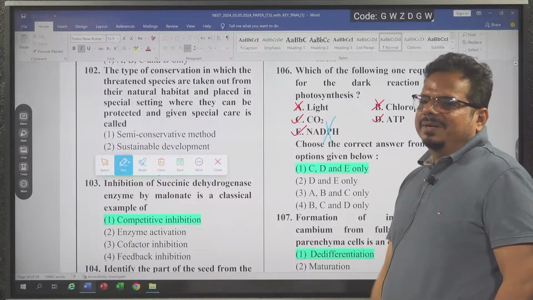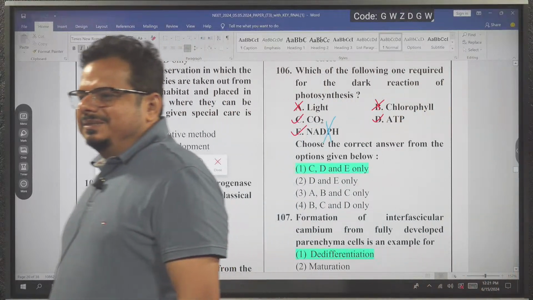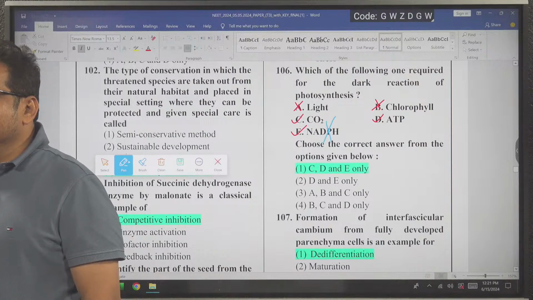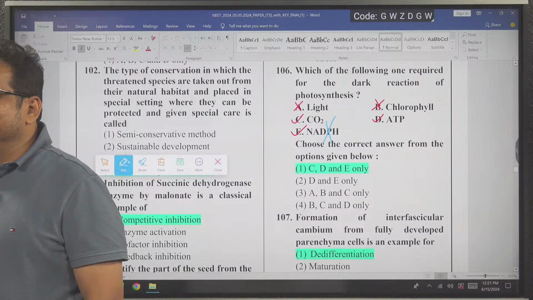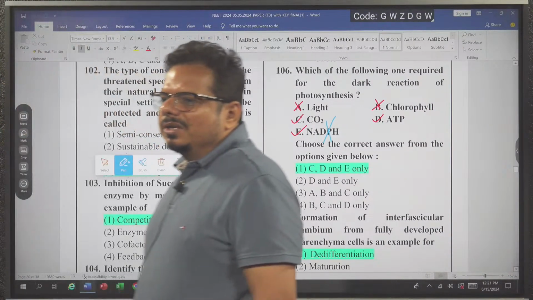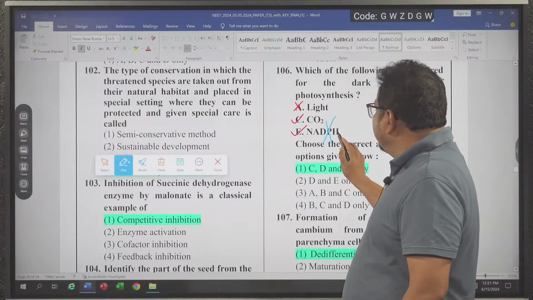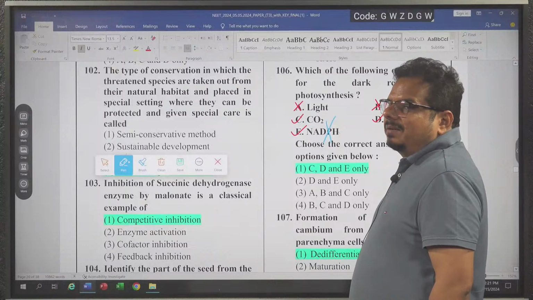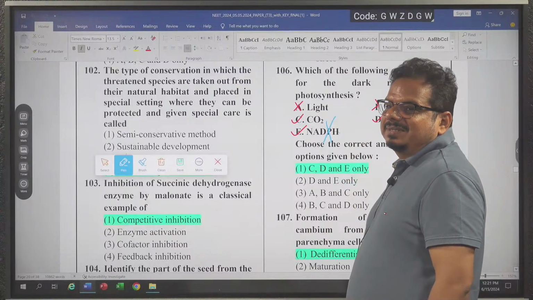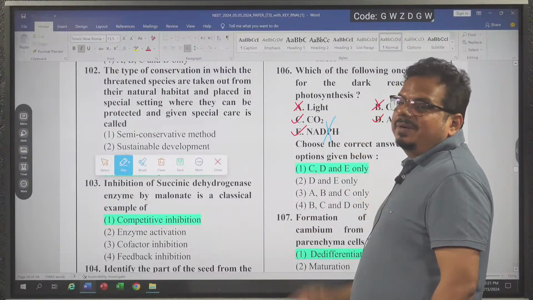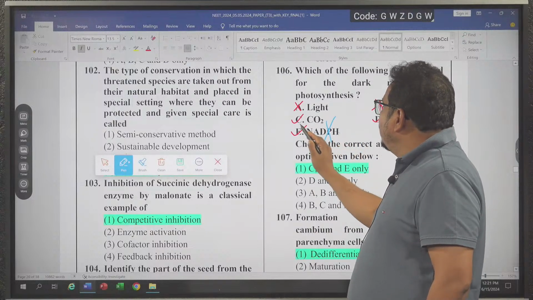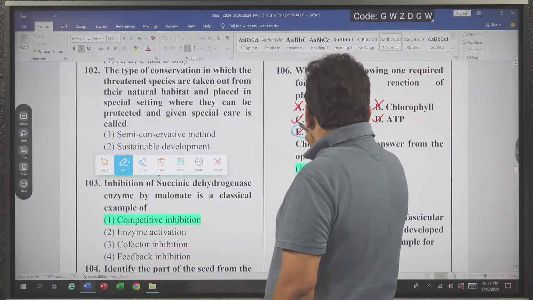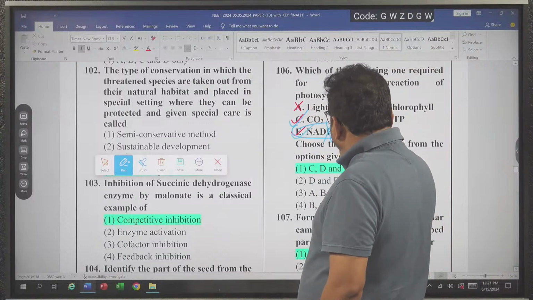Then the answer becomes different, because NADH is required during respiration, and NADPH is required during photosynthesis. If NADH is given, then we do not count that option. Because NADPH is there, the correct answer is C, D and E.